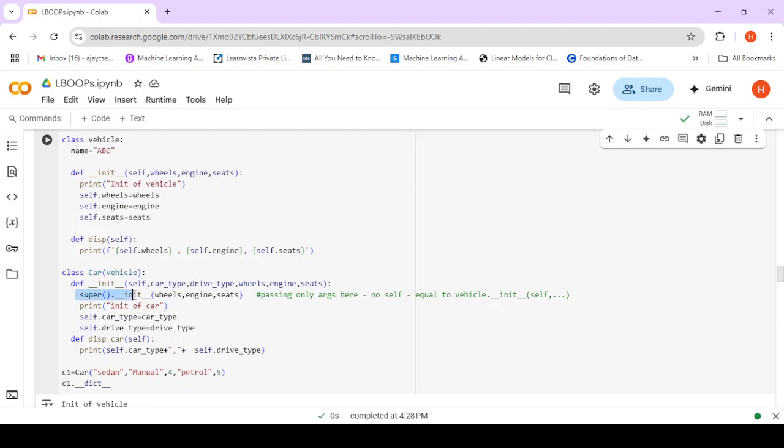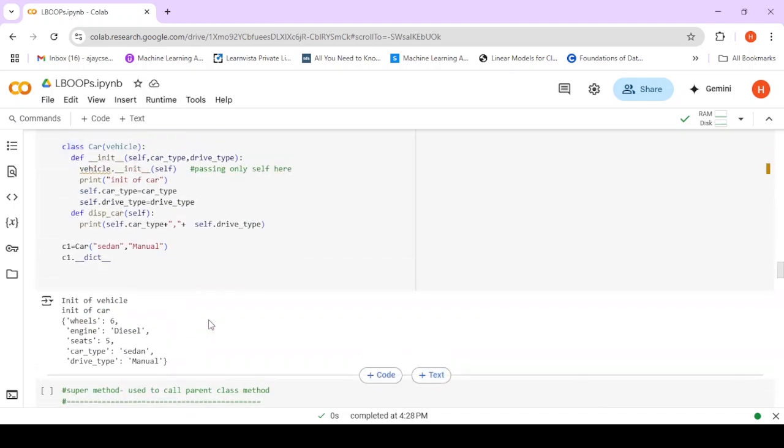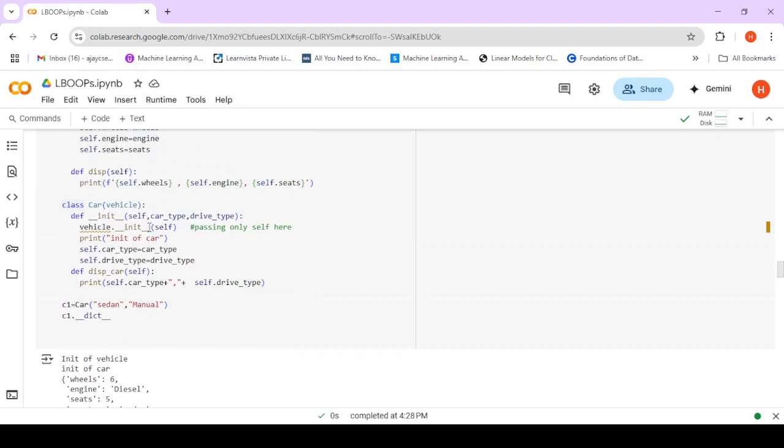So super dot init will call the vehicle's init method. I need not pass that self argument here. It just does the same thing but is called with the super keyword, and I need not specify the argument self here as we did in the earlier case.